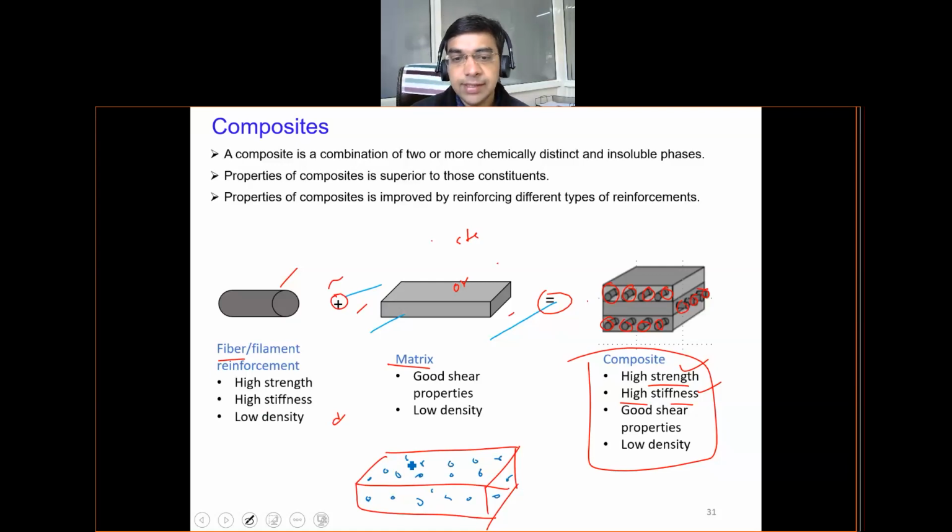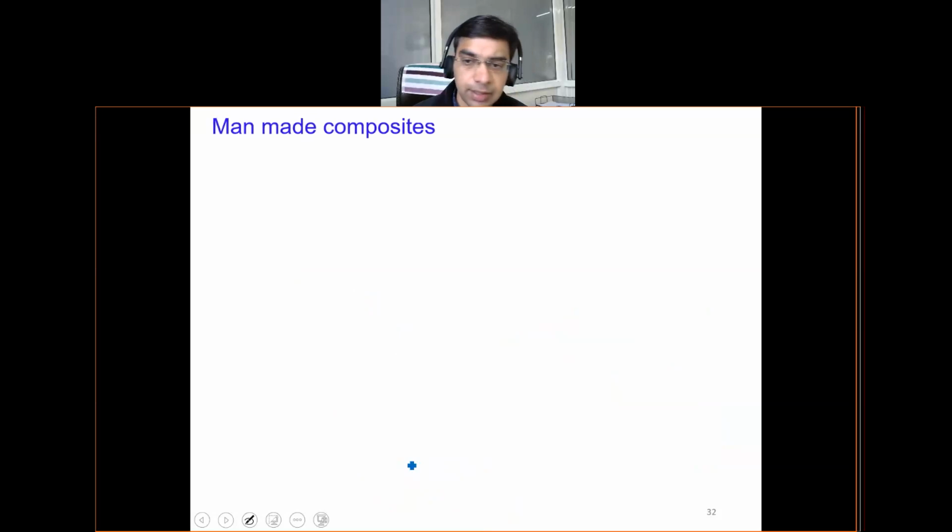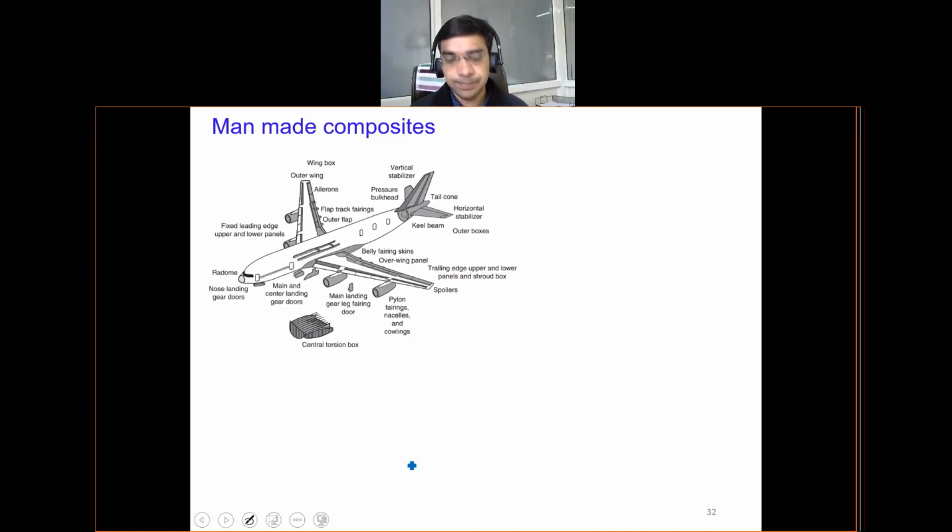In a nutshell, I can say the composite can be tailored to different applications by modifying these fibers or matrix. Now we will see some examples. I am talking so much about composites, so we will see real life examples of products which utilize composite materials, be it polymer matrix composite, metal matrix composite or ceramic matrix composite.